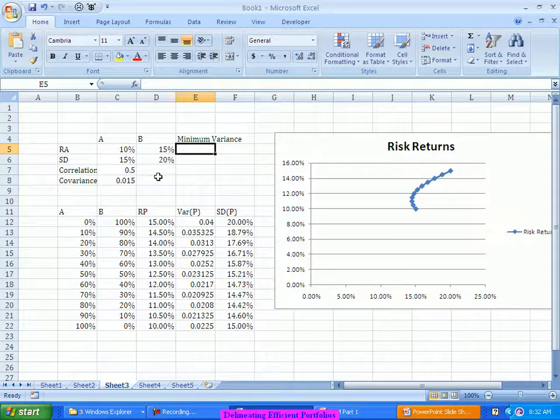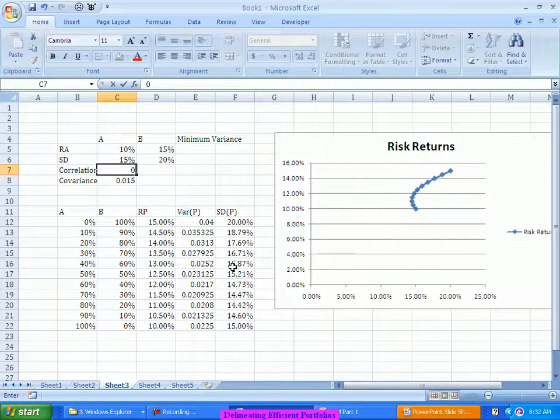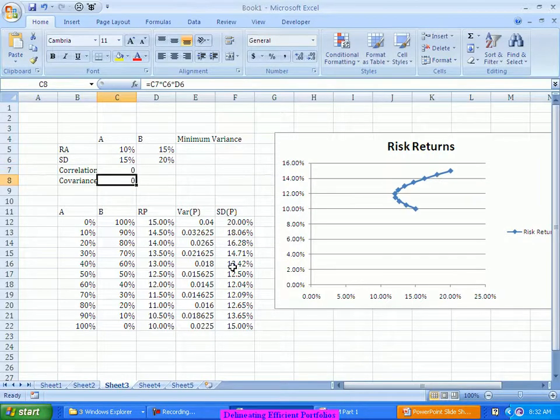Now what we typically observe is, just change the correlations here. Just for understanding the scenario, if I say the correlation between the two is 0, you see that the curve is more prominent. Means I can